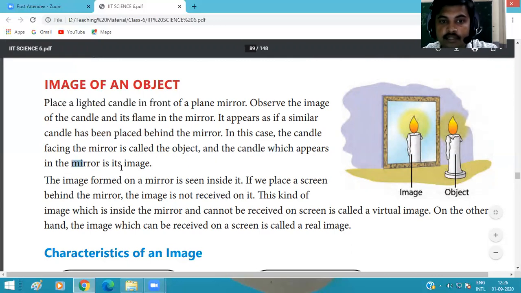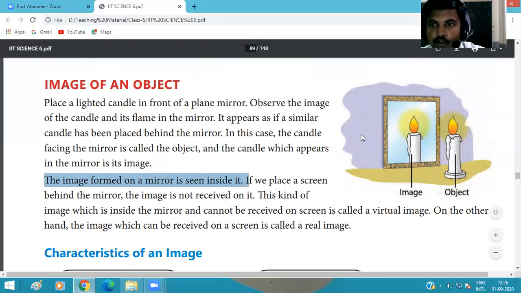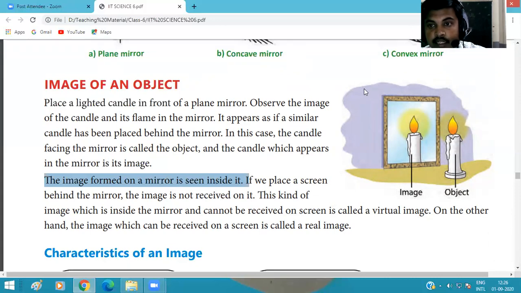Candle which appears in the mirror in its image. The image formed on a mirror is seen inside it, we know that. And we place a screen. If we place a screen or any paper or sheet behind the mirror, in this case, can we get the image of the candle on the screen? No. Why? Because the mirror is polished on the other side, so light is not transmitted through it. So the image is formed inside the mirror, not across the mirror or on the screen.